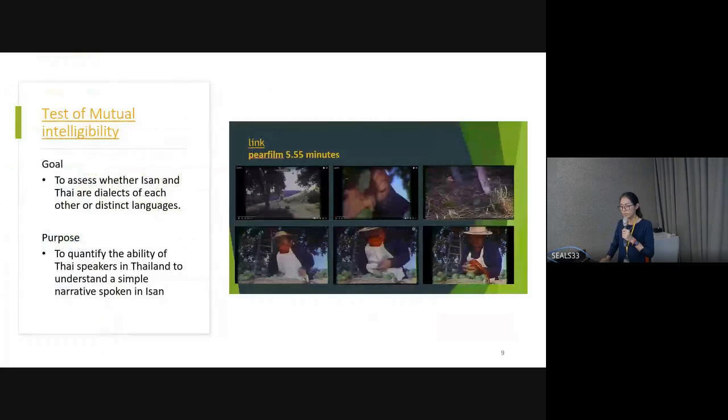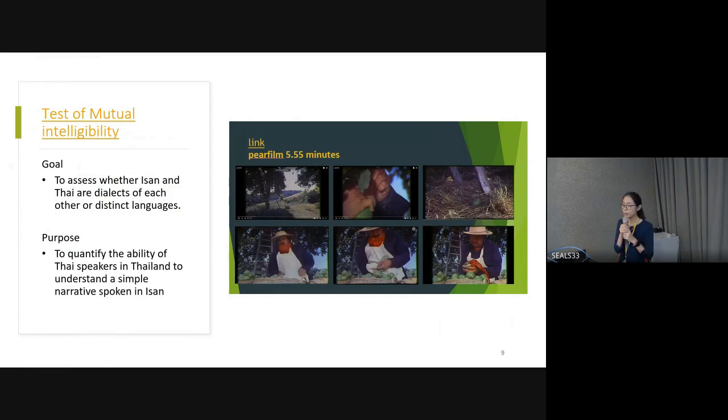So what we do here is, our goal is to assess whether Isan and Thai are dialects of each other or distinct languages, and our purpose is to quantify the ability of Thai speakers in Thailand to understand a simple narrative spoken in Isan.